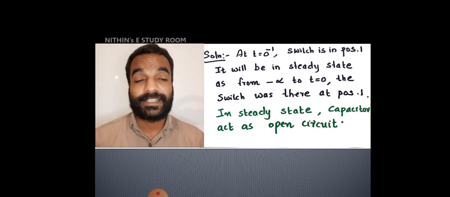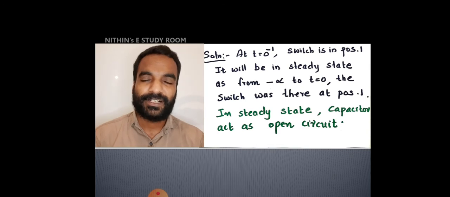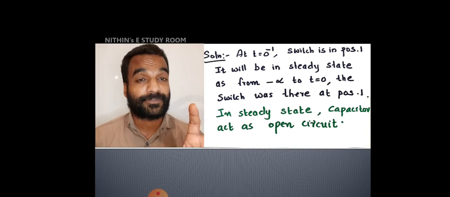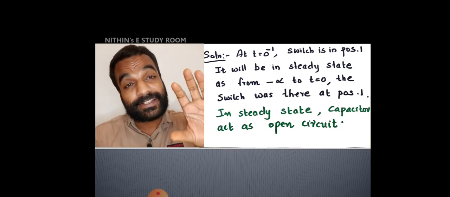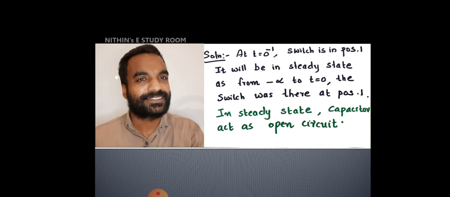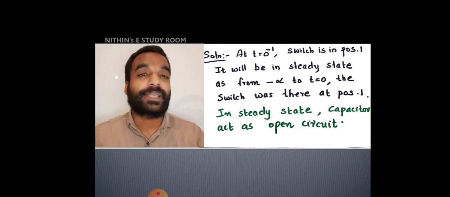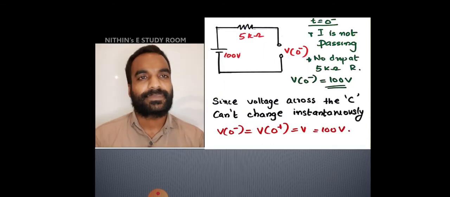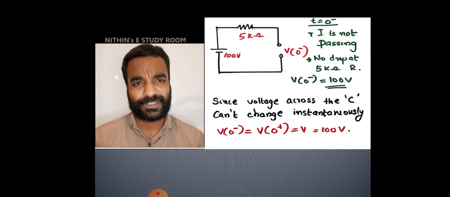So what was the conclusion we made in the first slide? At steady state, a capacitor acts as an open circuit. So with position 1 of the switch, our capacitor was equivalent to an open circuit, because the steady state was there. They were standing in that position for a long time, so definitely steady state will be reached. Let us see. This is the condition of position 1.